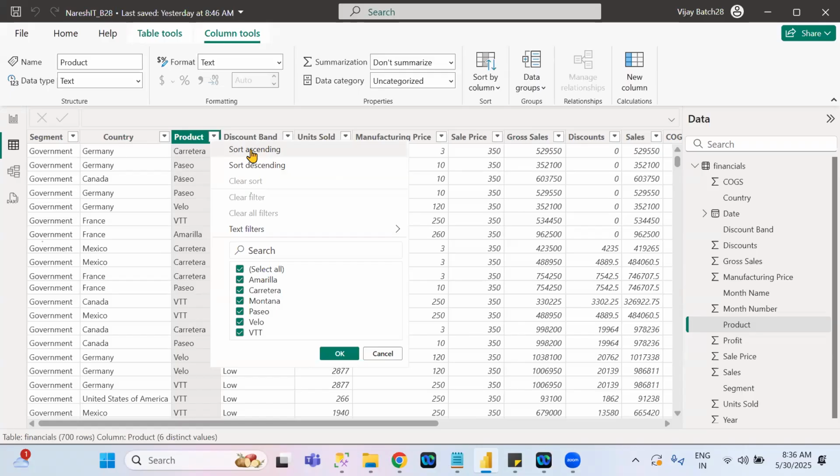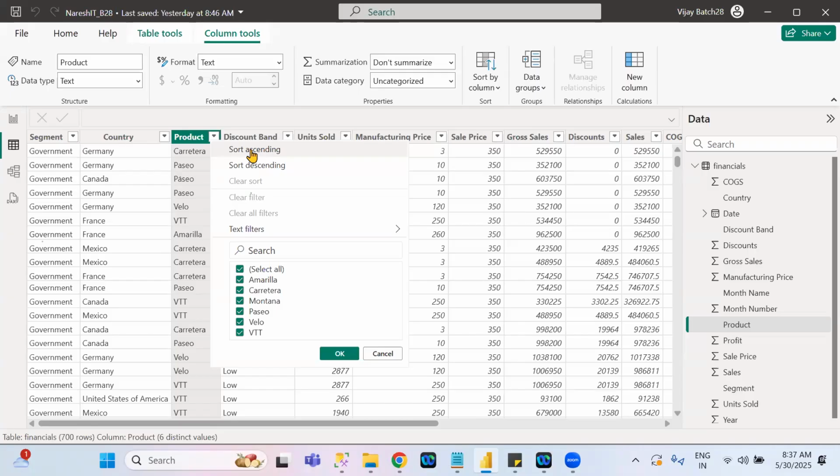Is it possible to sort a character-related column? Yes. Ascending means A to Z. Descending means Z to A. Understand or not? How it is sorted is that in that particular column, in each and every cell, it will consider only the first character. Based on the first character, it will be sorted.